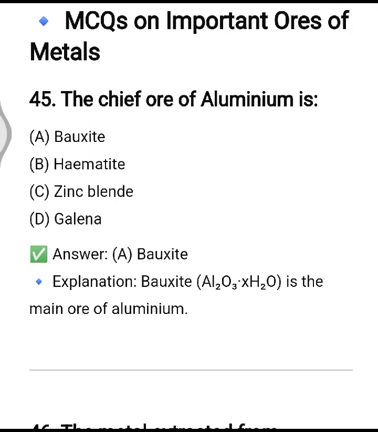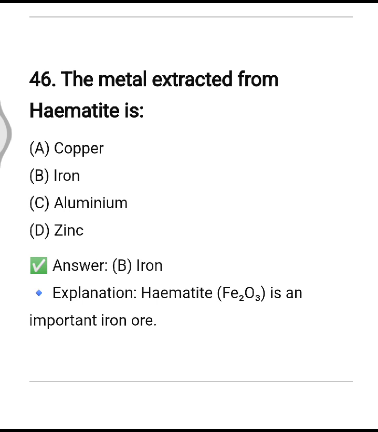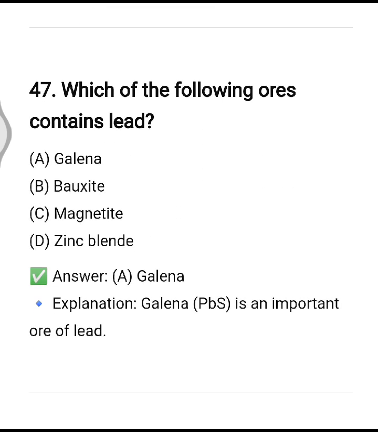The chief ore of aluminium is bauxite, option number A is correct one. This is the formula of bauxite. The metal extracted from hematite, means hematite is the ore of iron, option number B. Which of the following ore contains lead? So galena, option number A. Galena is an important ore of lead.